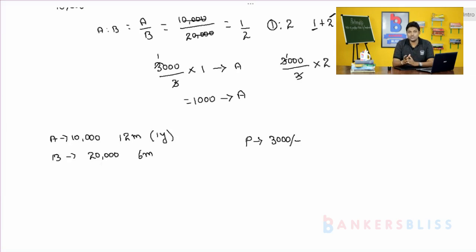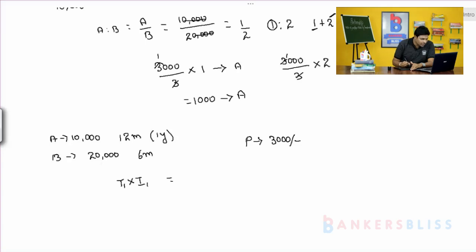Directly I go to the shortcut method because only one problem will be there in your exam. In clerical 1, PO 1 and SO 1, only one problem will be there. Only 3 to 4 varieties you are going to get, so no need to learn in depth. Whatever we teach today in partnership, if you learn those problems, then definitely you are going to solve the problem. So, you simply multiply the time period to the investment, if you want to check the profit ratio.